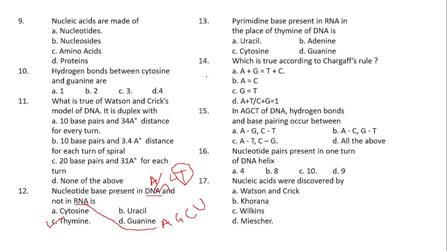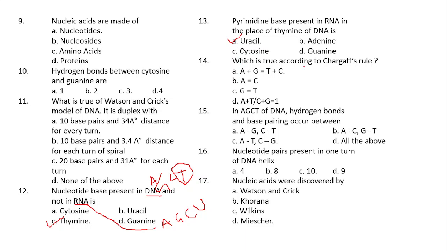So in the RNA, which pyrimidine base is present? Uracil is present instead of thymine. Instead of thymine in the RNA, uracil is present. Clear? Coming to the next question.